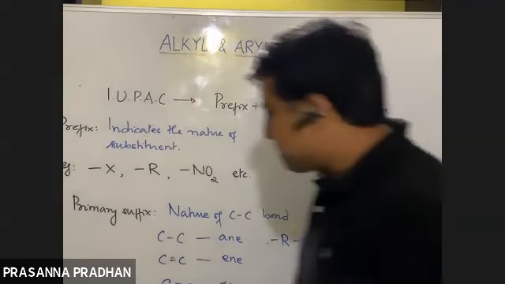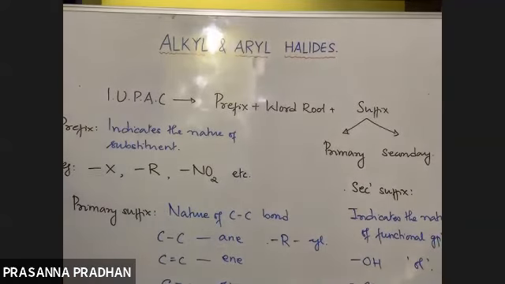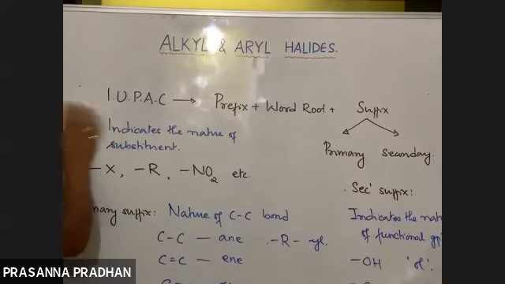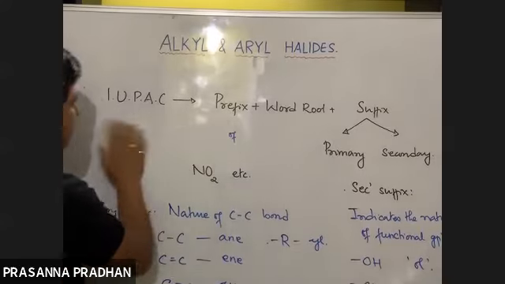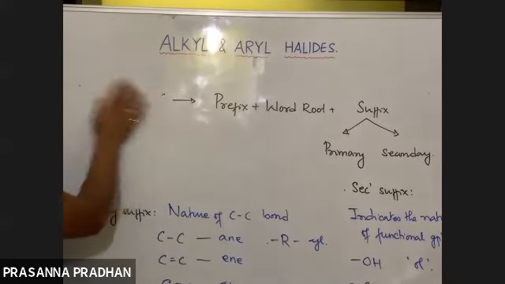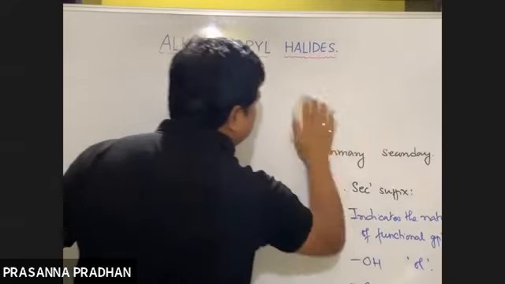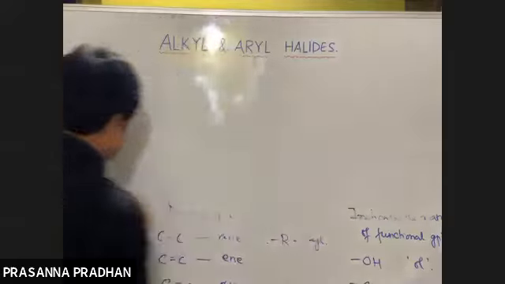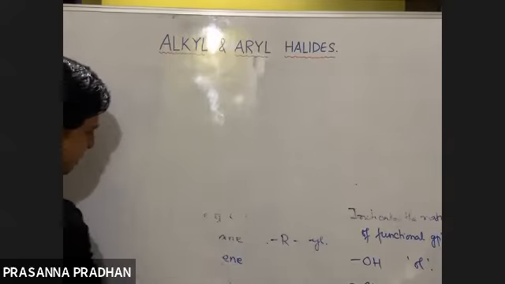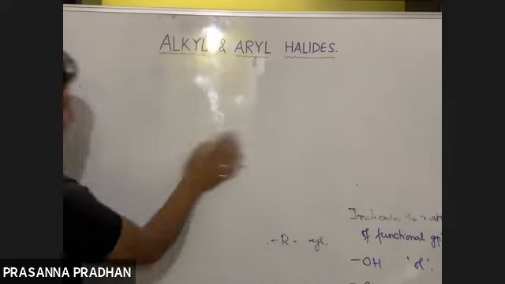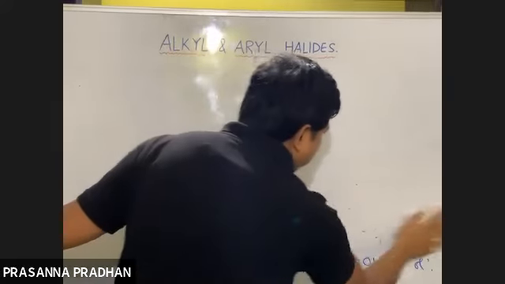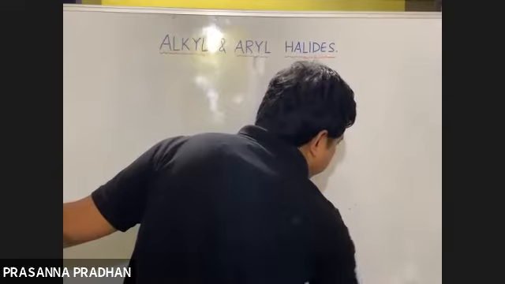Now, there was some set of rules, if you all remember. So what were those rules? After we find out the longest continuous chain of carbon atoms, what is the next step?